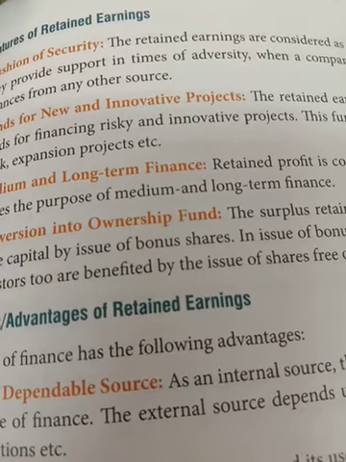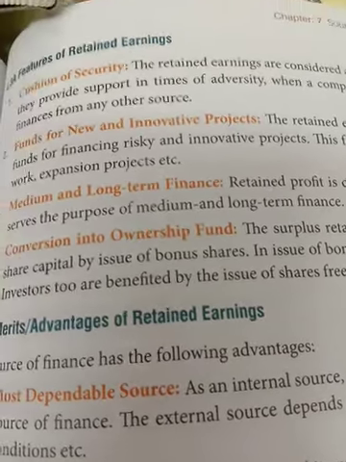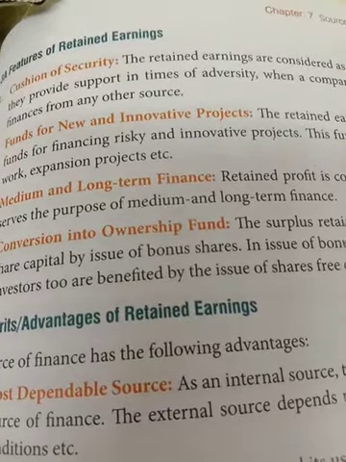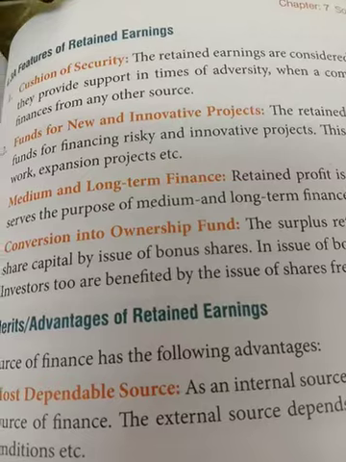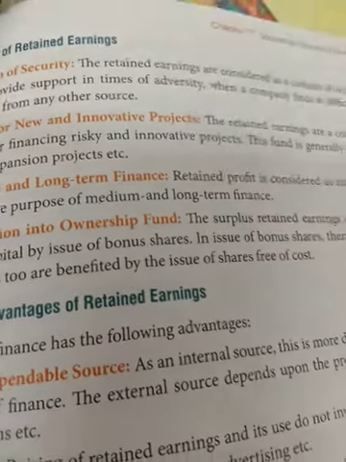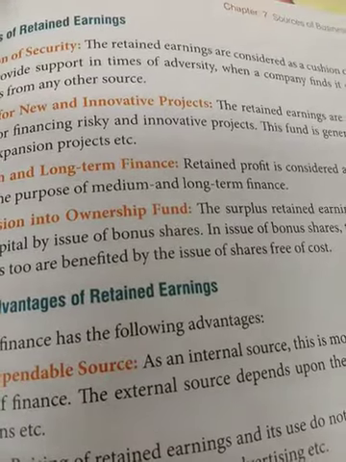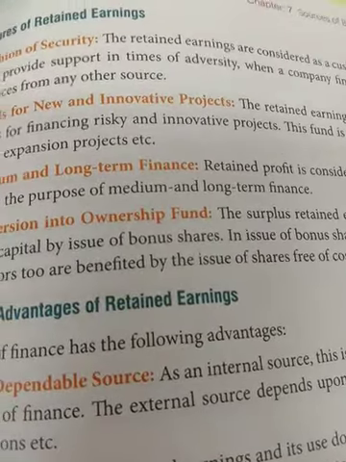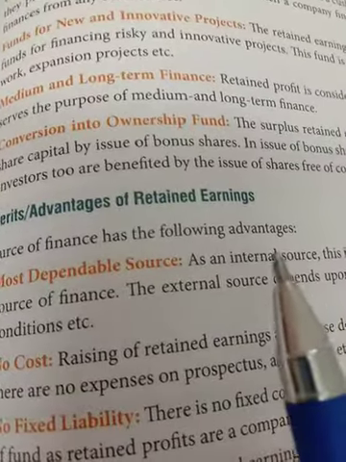The company issues the bonus share, and the money is financed by the retained earnings. Money is transferred from the retained earning to the share capital, and the bonus share is free of cost for the shareholder. The money comes from the retained earning, which is the surplus profit with the company.